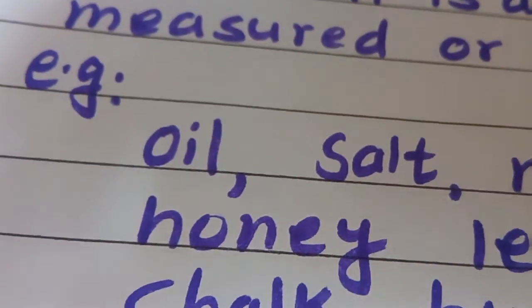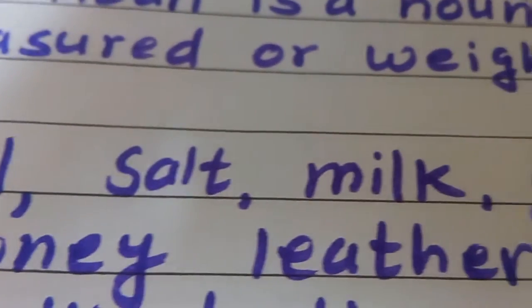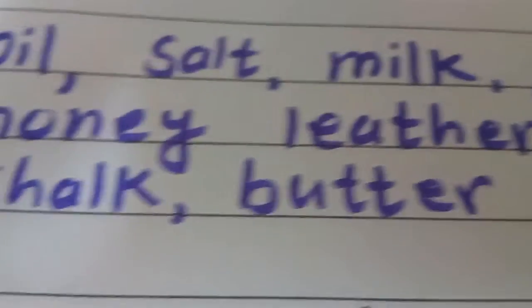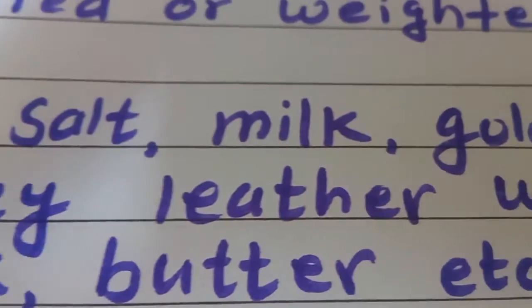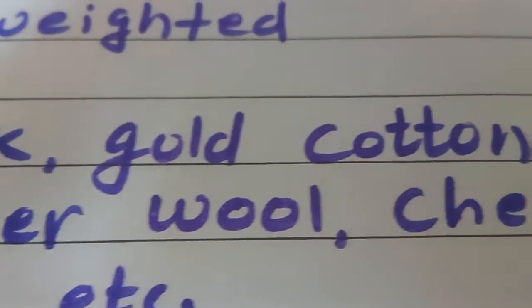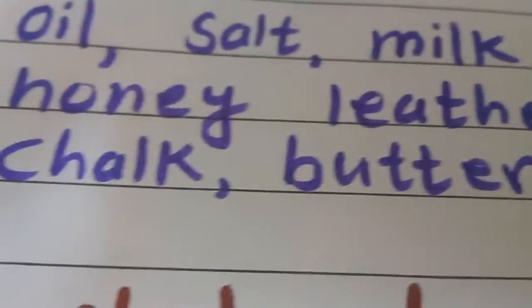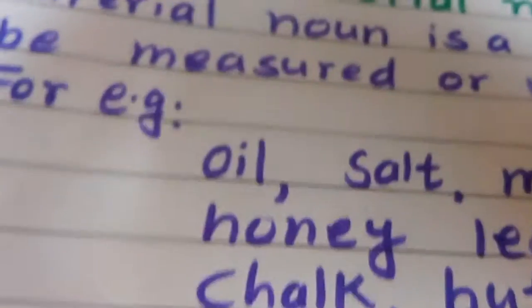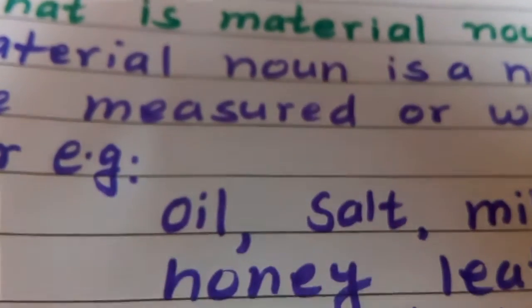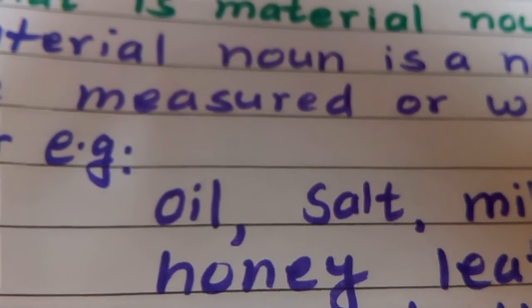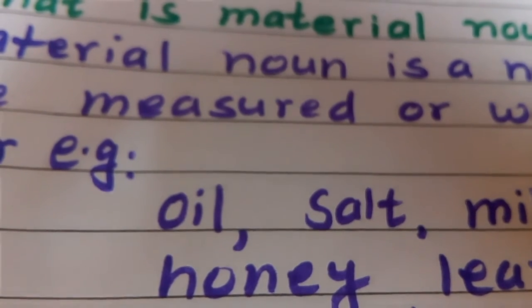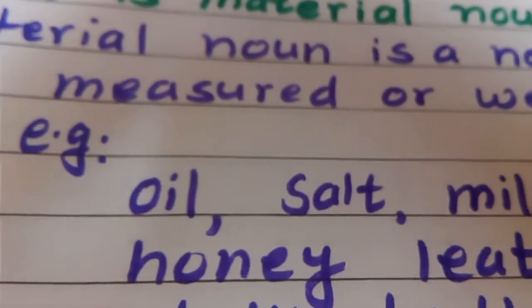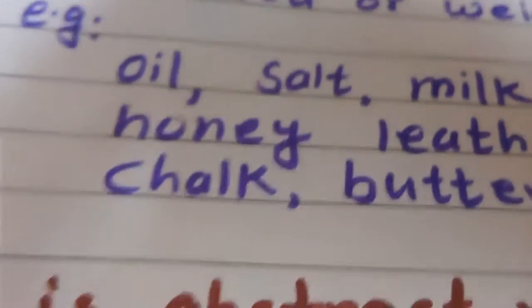For example, oil, salt, milk, gold, cotton, honey, leather, wool, cheese, chalk, butter, etc. These are the examples of material noun. This can be measured or weighted. This is also called uncountable noun.